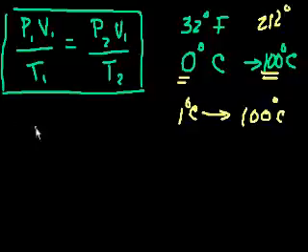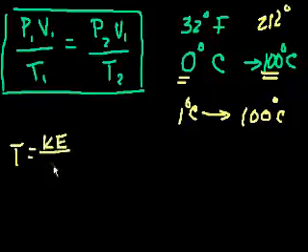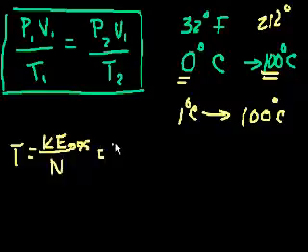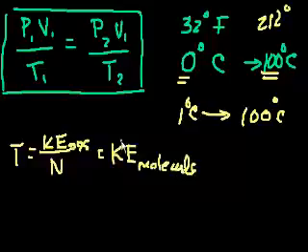Because we said temperature is proportional to the average kinetic energy of the system, or the total kinetic energy of the system divided by the number of molecules, or we could say the average kinetic energy per molecule. I should say it's proportional, because the temperature scales are still a little bit arbitrary. It's related to.